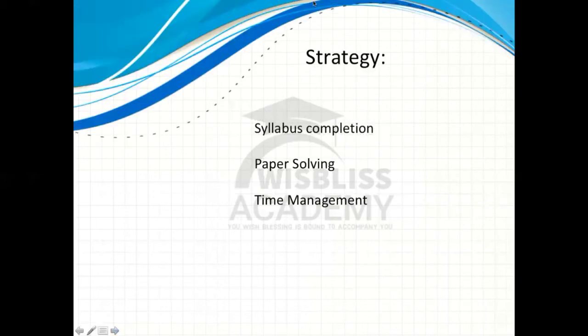Okay, now what should be your strategy? First is syllabus completion, right? So you try to study from your material, whatever you had in your MSc level or MCom level, right? You try to prepare for that in your master's level. And simultaneously you also start solving papers, right? You solve topic wise paper and you also solve full length paper, right?